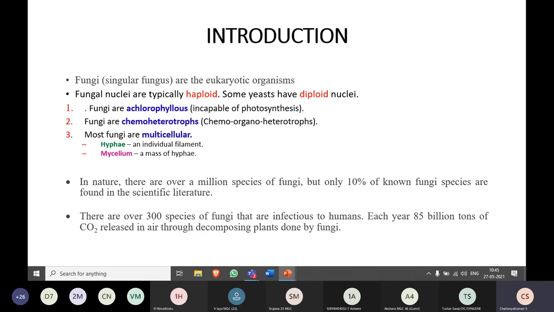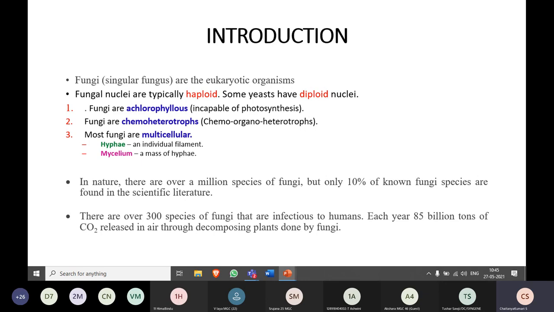Yes, ma'am. Okay. So here, when you look at the fungi, these are called the eukaryotic organisms. As somebody just now said, eukaryotic organisms are nothing but those having membrane-bound cell organelles. And when you look at the nuclei of the fungi, they are typically haploid. Most of them are haploid, but in a few exceptions like yeast, they will have diploid nuclei.